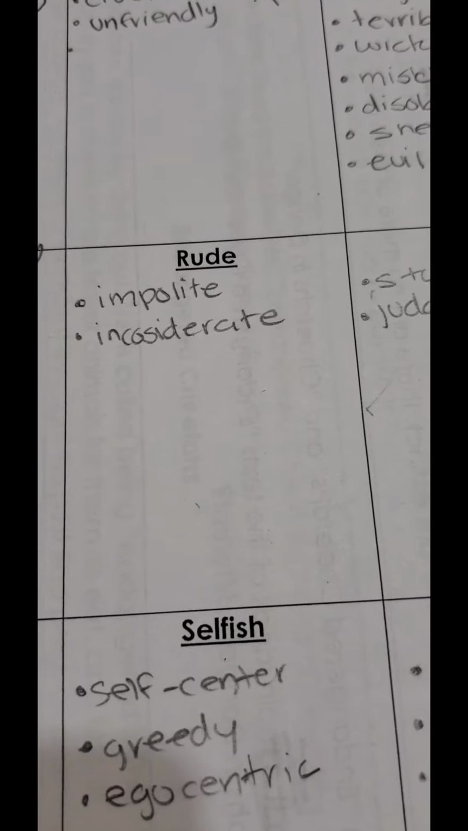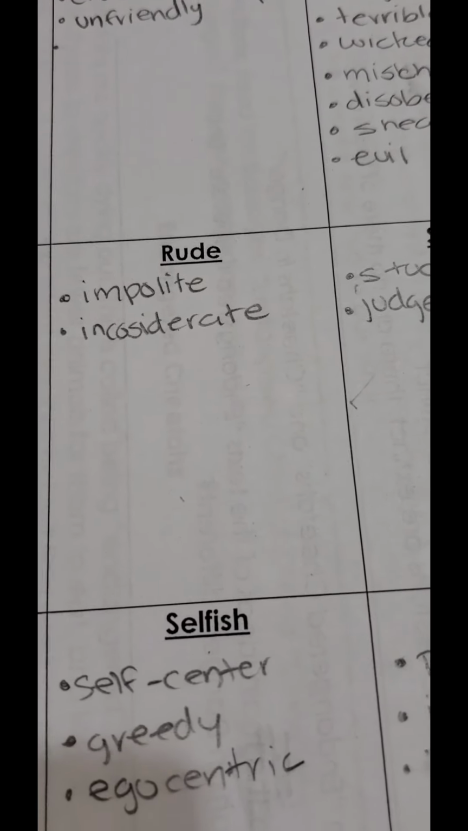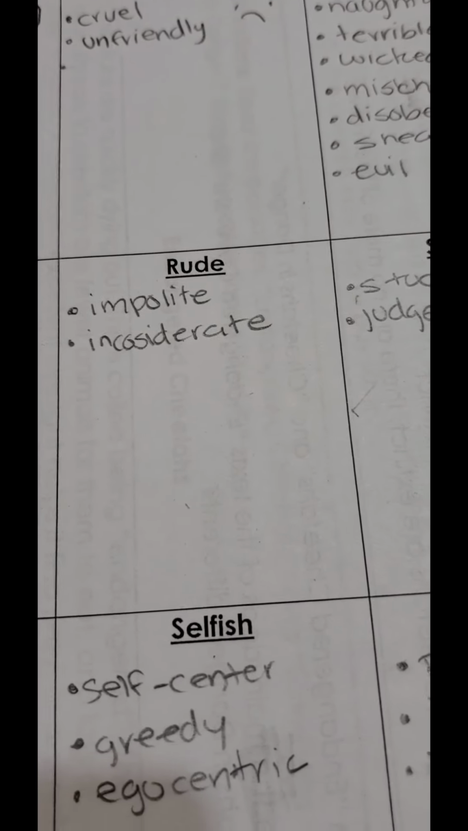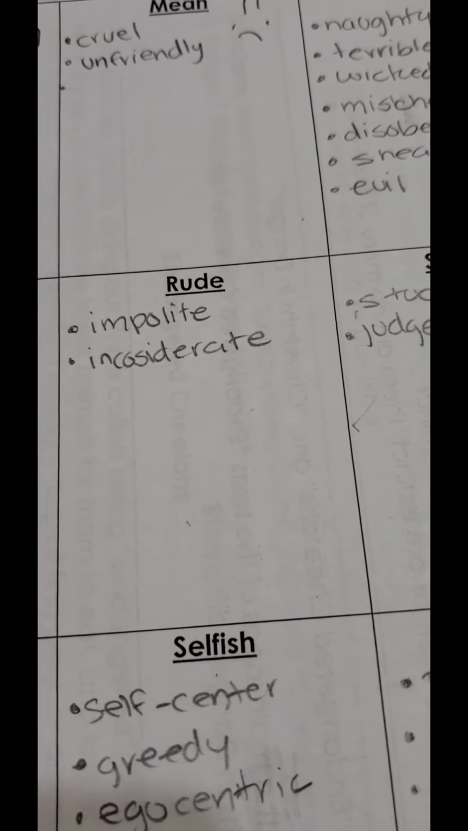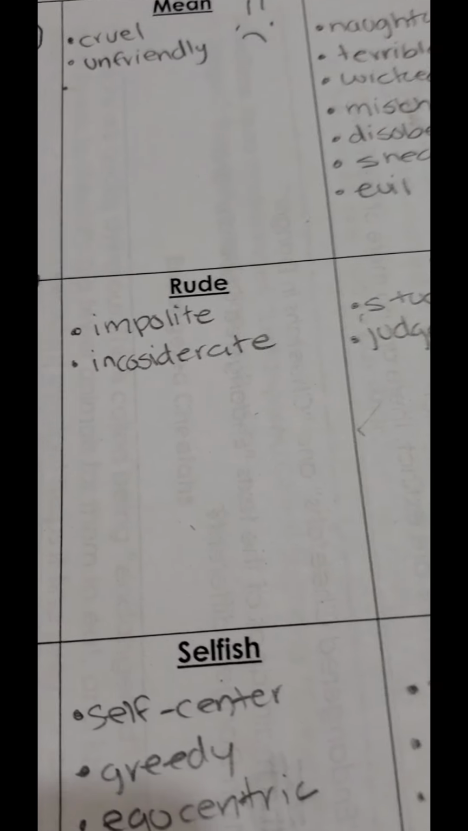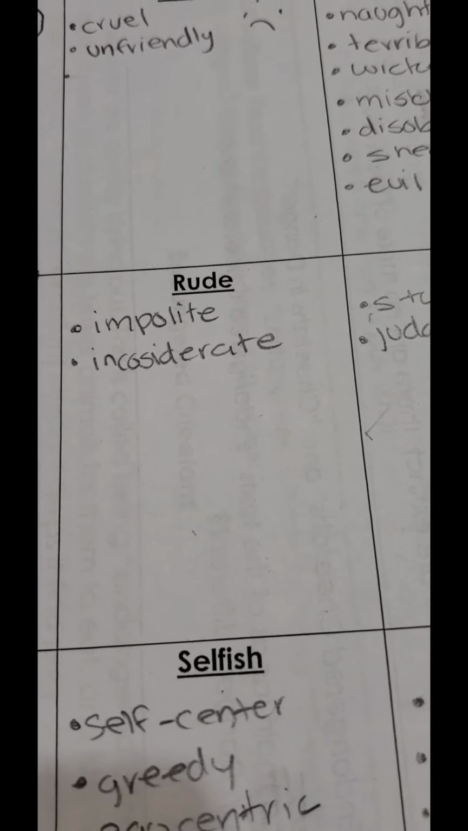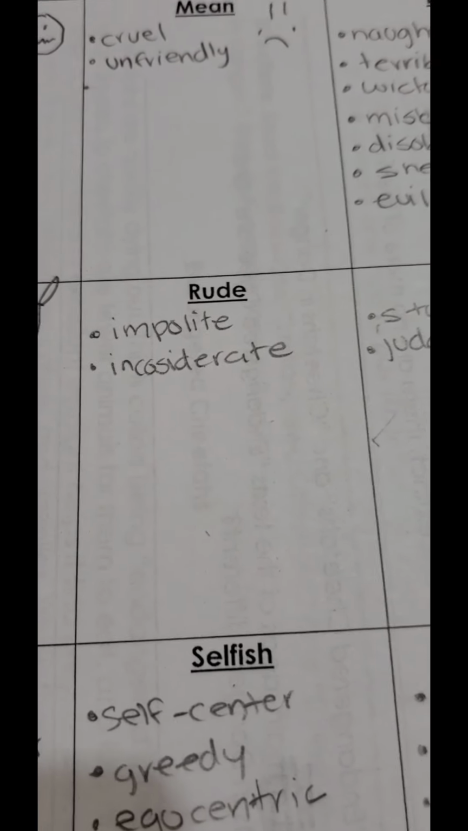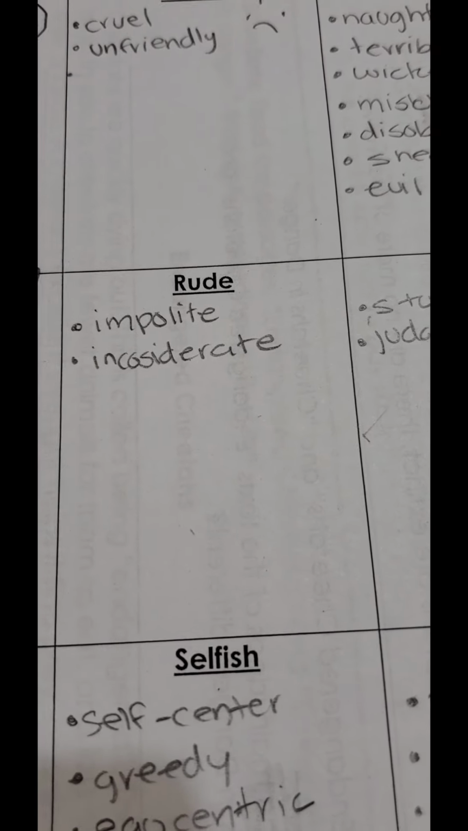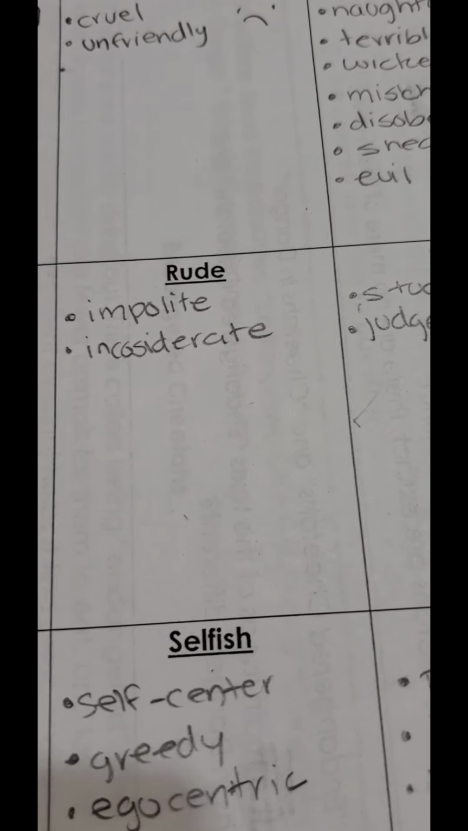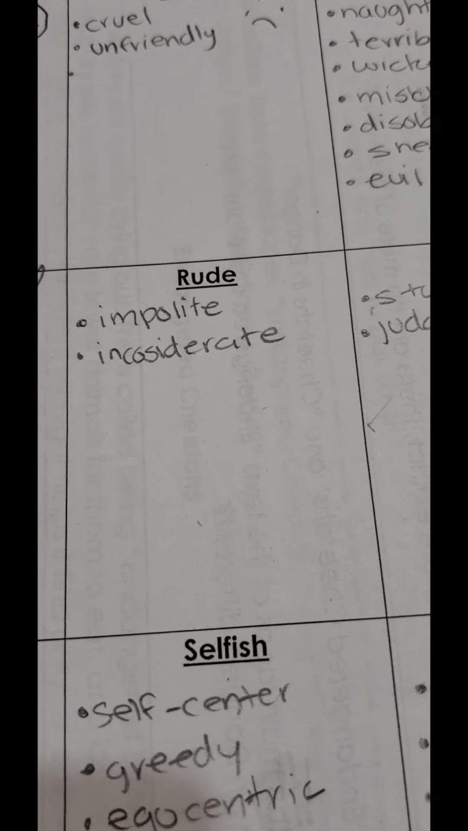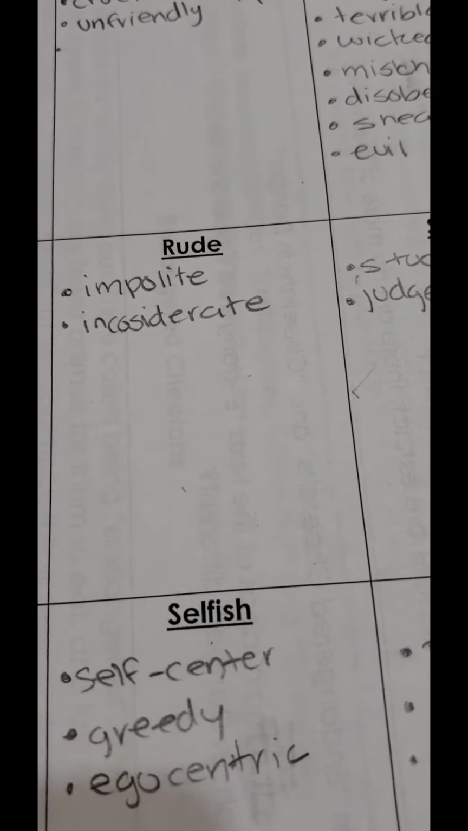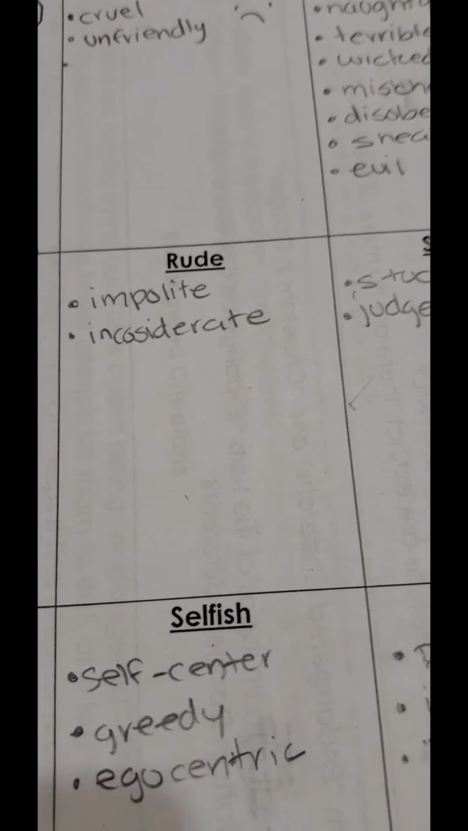Inconsiderate means that they don't consider others. They don't care about other people's feelings, or they don't care about their actions. They're just hurting people, or they're not really thoughtful. They want to go first all the time. And again, the best way to think of someone that is rude is they don't have manners. They don't say please, they don't say thank you, they don't say you're welcome, they don't ask for things politely. They grab things. They're just completely impolite.